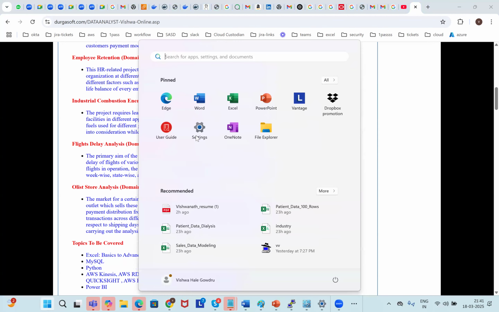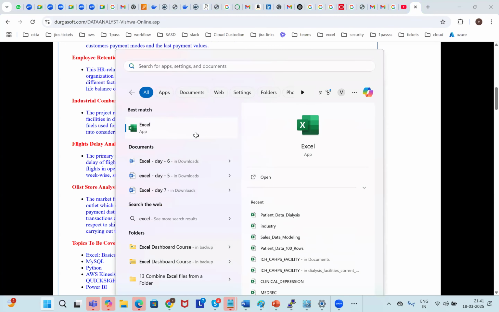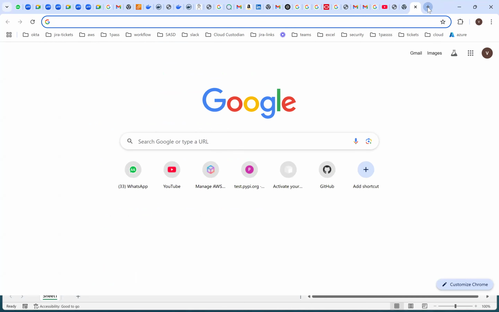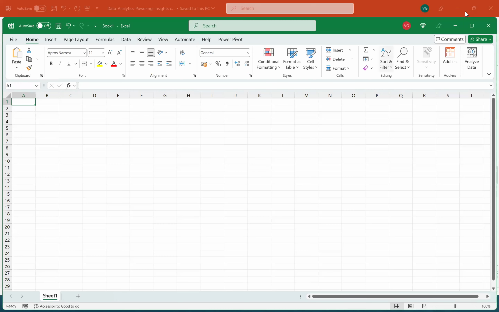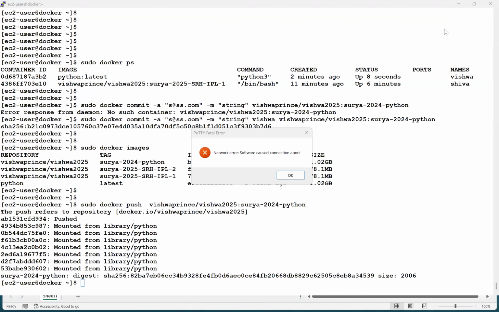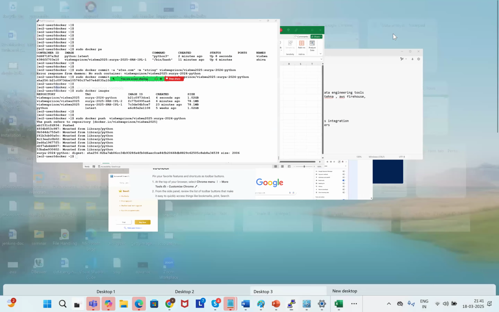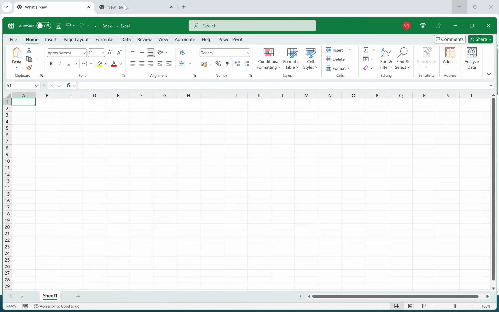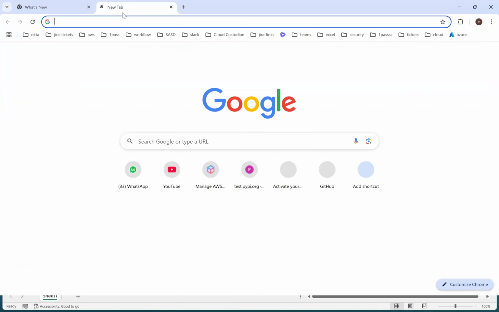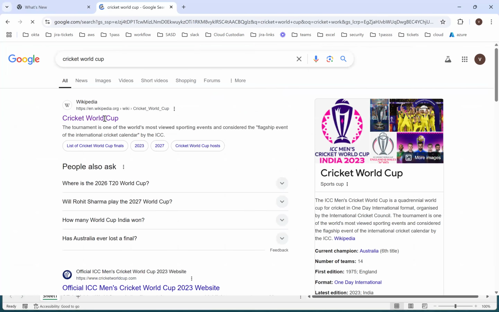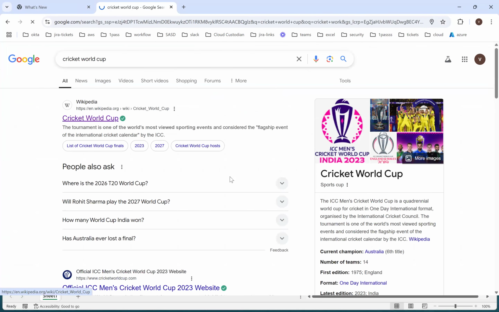Right. So suppose in an Excel sheet, take an example. If I want to load data, for example live data, like the Cricket World Cup, suppose the complete information about this, right?